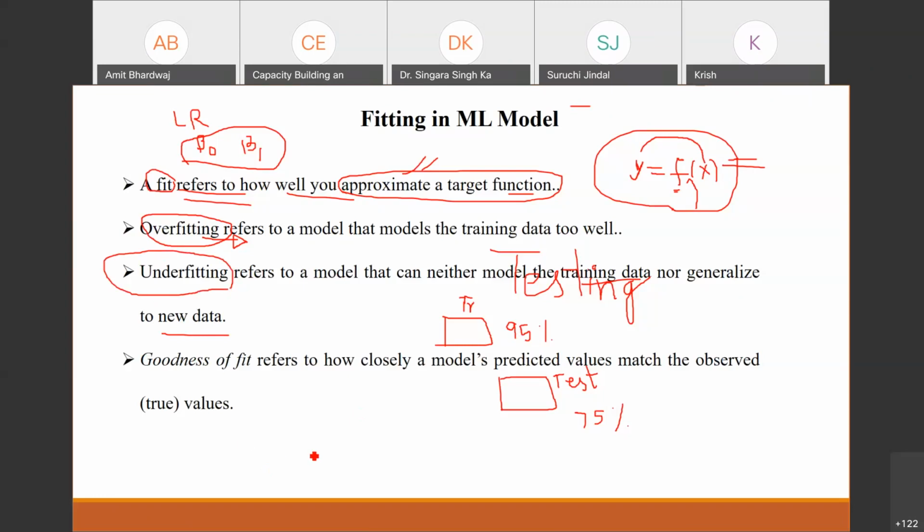So one point you can add to this discussion: goodness of fit refers to how closely a model's predicted values match the actual values, basically. How closely these two sets are matching. One set is the actual set and the second one is the predicted set. Okay.